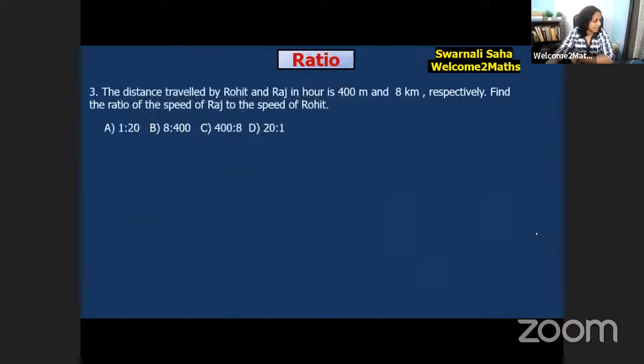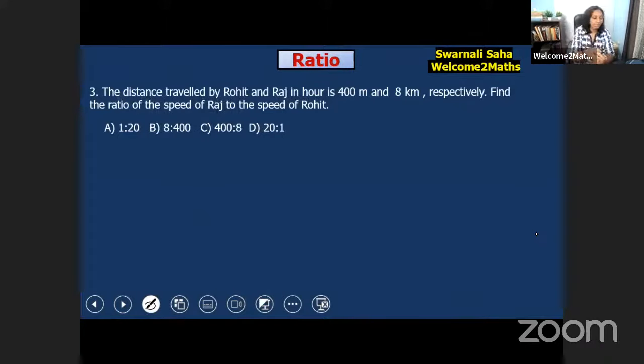Now let's solve the next question. Question 3. Now let's read the question. The distance traveled by Rohit and Raj in an hour is 400 meter and 8 km respectively. Okay. Find the ratio of speed of Raj to the speed of Rohit. So read the question carefully. What is it that you have to find out? So try to solve this. Then I will show you the answer.